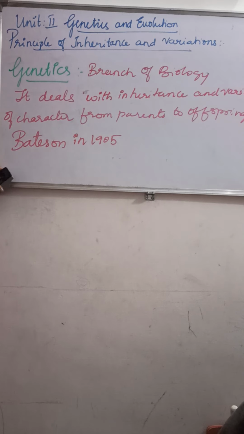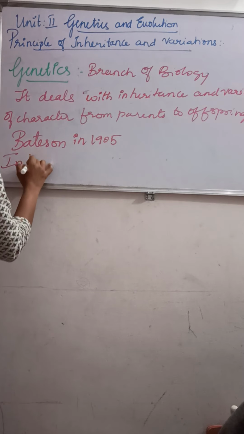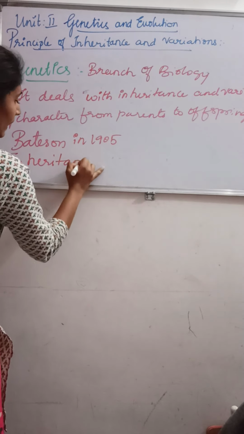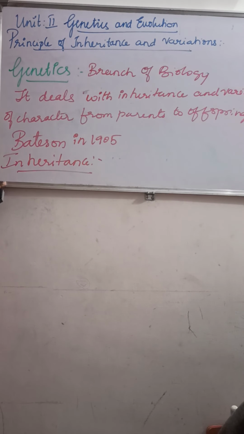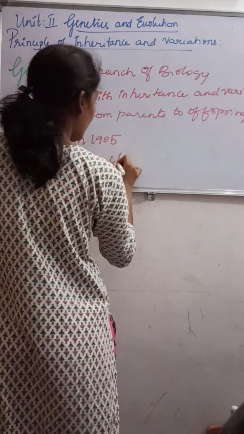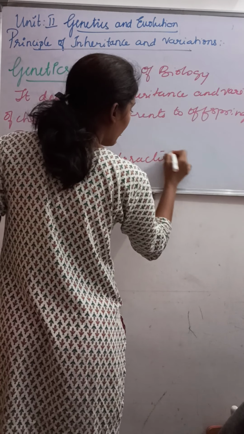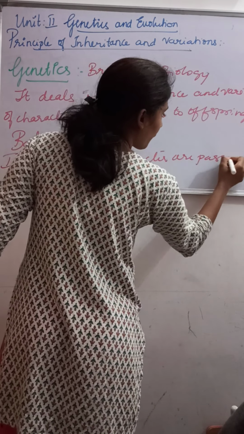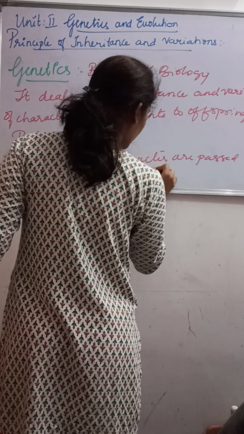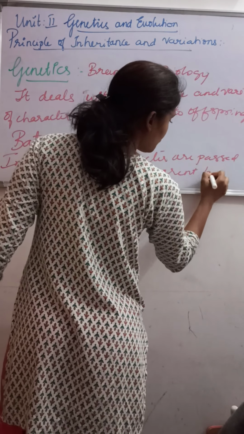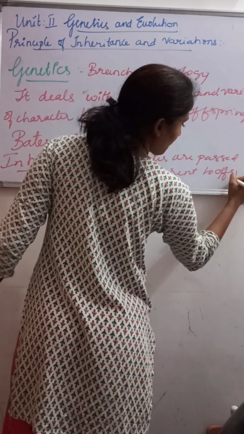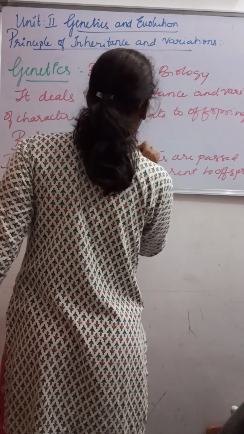It is a process by which the characters are passed from parents to offspring.